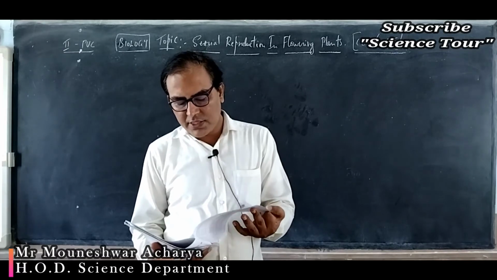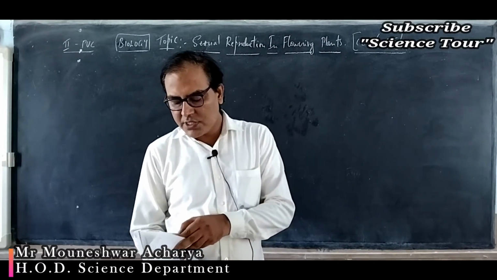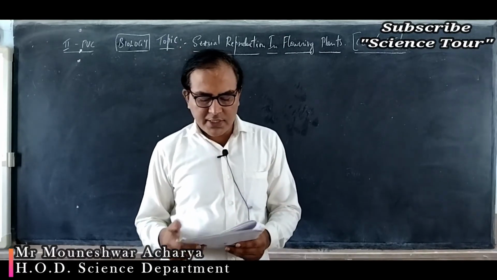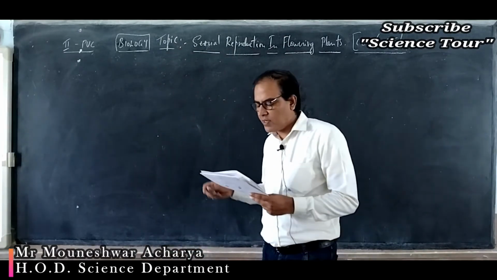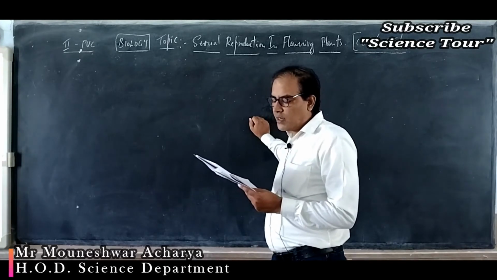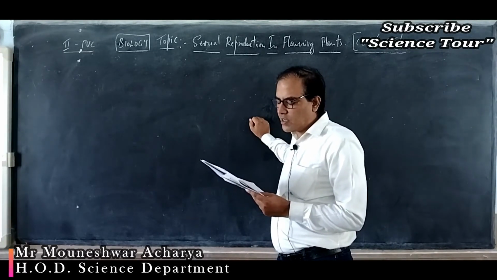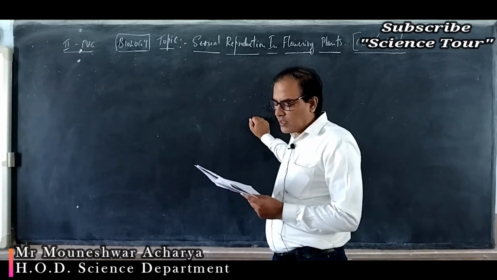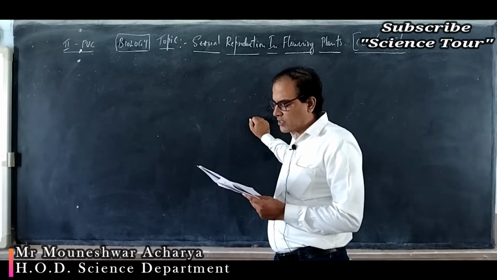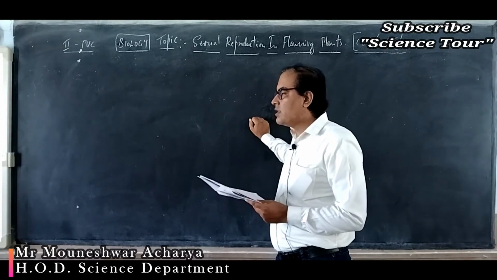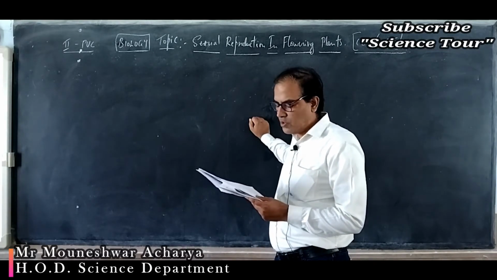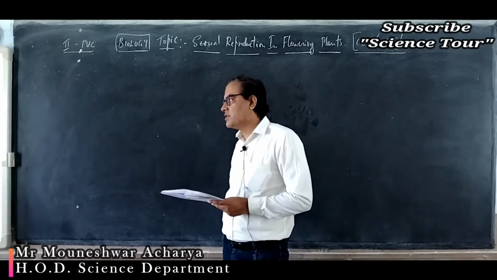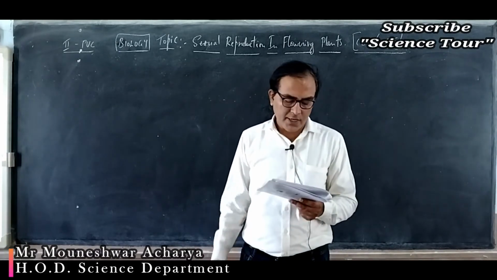A few more questions I will discuss, then the rest of the questions I will give you for home assignment. Pollen grains are generally dash in outline, measuring dash micrometers in diameter. Pollen grains are usually spherical and measure around 25 to 50 micrometers in diameter. Option 1: the vegetative cell is large, has a large irregularly shaped nucleus. That is option 2. So, due to asymmetric spindle formation, we studied in the structure of the pollen grain.